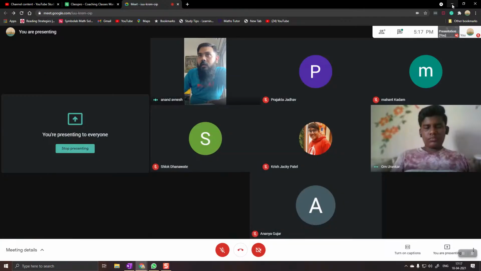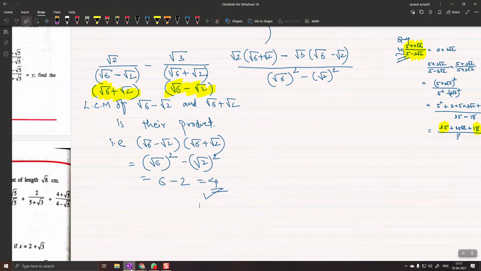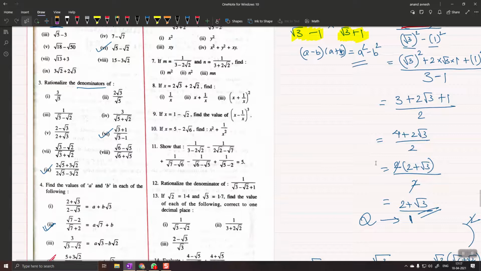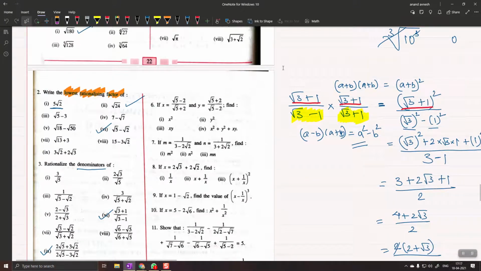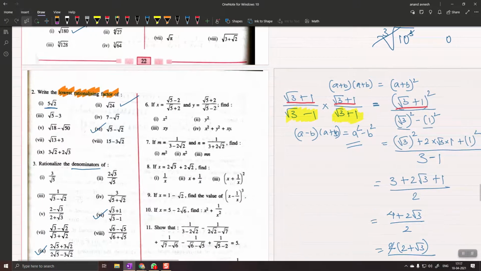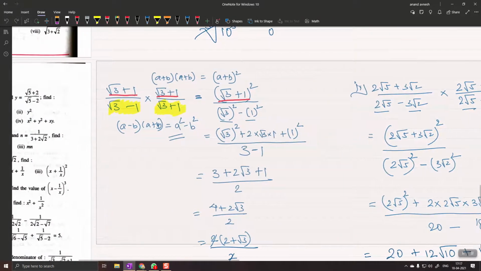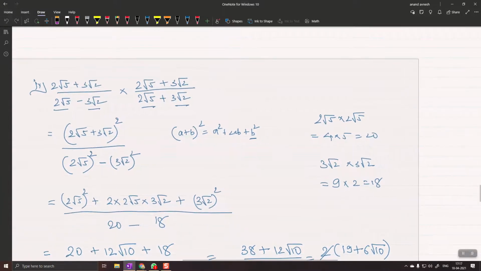Okay, good that everyone has tried. Chalo, then let's move to the next question. Now all the other questions are extremely interesting, but they are all based on rationalizing, so there is nothing which is new. The only thing is there are a lot of operations on irrational numbers and a lot of rationalizing involved. So we can try them a little bit.